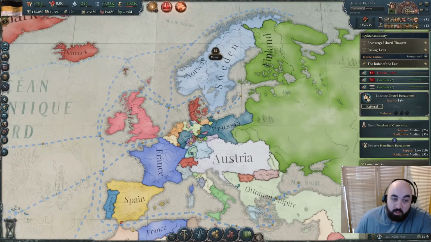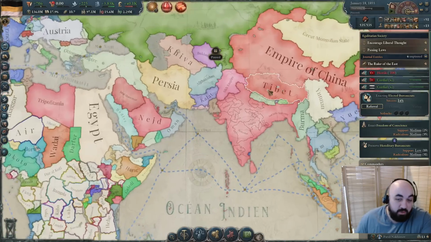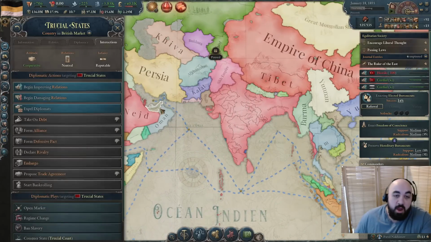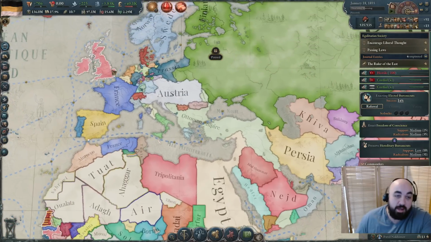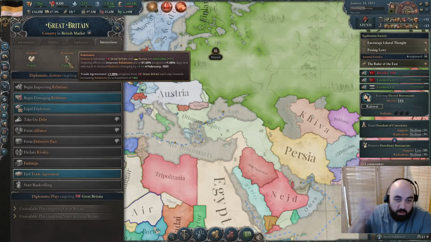We might be able to get the UK to back down. They back down way too easy when this is one of the war goals, but what we're going to do is start a war with the UK. Now, we do not have negative relations with the UK, and I know what you might be thinking, hey, that's plus 71 relations. How are you ever going to start a war? You have a nice trade agreement.